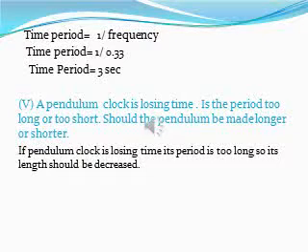Question number 5. A pendulum clock is losing time. Is the period too long or too short? Should the pendulum be made longer or shorter? If a pendulum clock is losing time, its period is too long, so its length should be decreased.